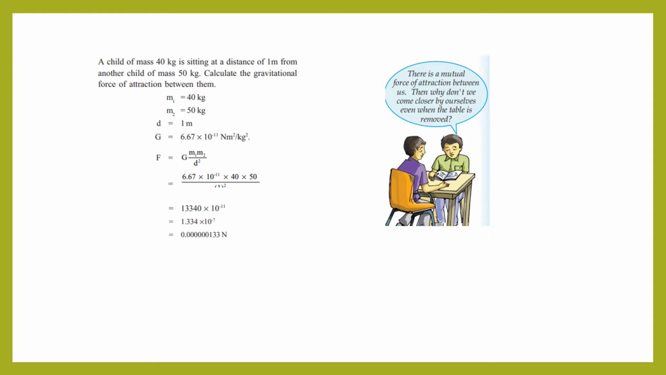Or if you can see in this picture, there is a mutual force of attraction between us, then why don't we come closer by ourselves even when the table is removed? So here the boy was asking, why are we not coming closer to each other? So the answer is that we are having very negligible mass. We are not having mass like the earth, or the sun or any other planets. Our masses are very, very negligibly small. That's why we don't feel it, isn't it?